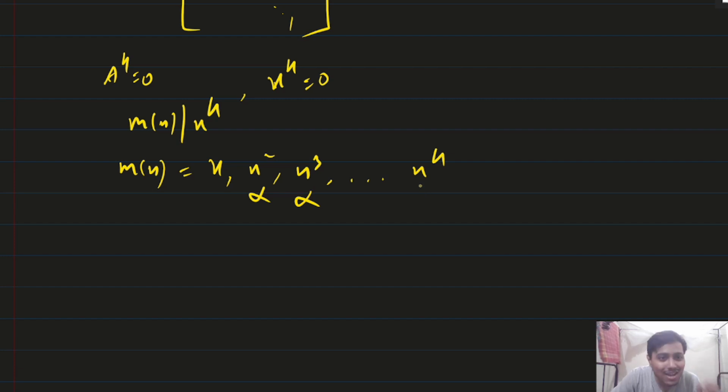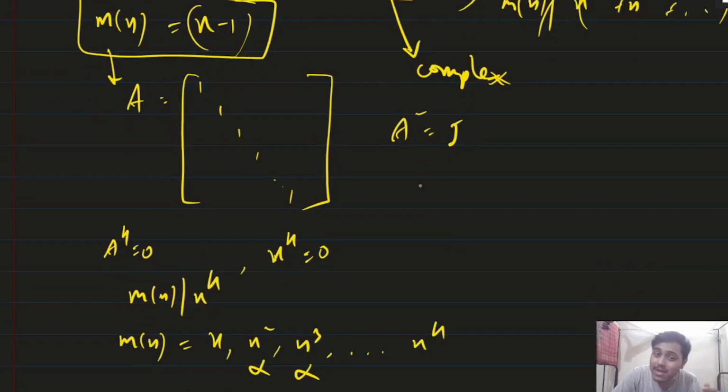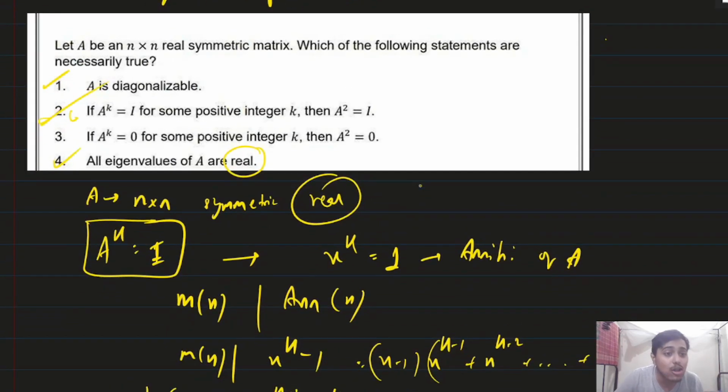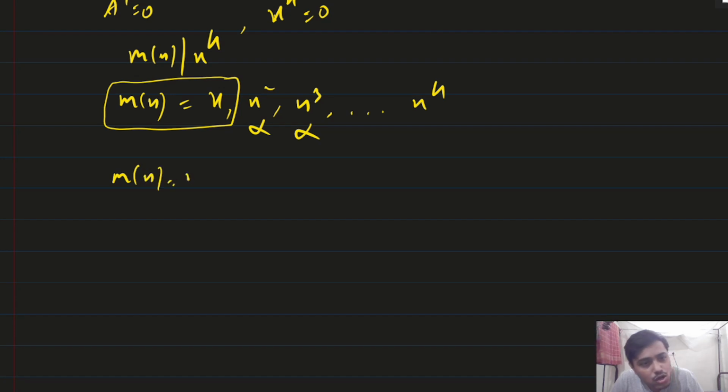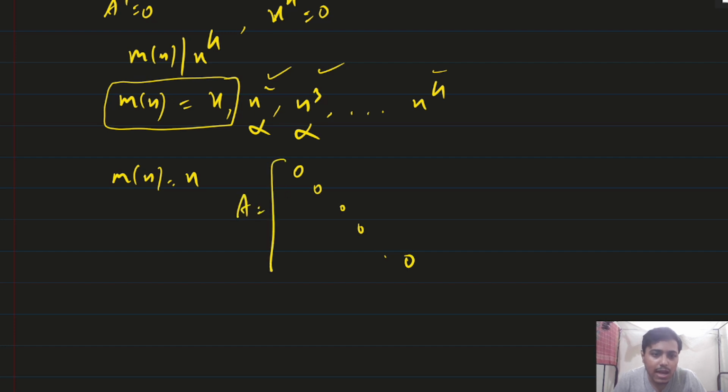It is given in the question that the matrix is a real symmetric matrix, and real symmetric matrices are always diagonalizable. And if a matrix is diagonalizable, then the minimal polynomial consists of linear factors. And what is the only possibility here? Minimal polynomial should be x. It cannot be x square, cannot be x cube, cannot be x to the power k. Okay, you understood? So if we got minimal polynomial x, what will be the corresponding matrix? It will be 0 0 0 0 0. It will be a 0 matrix, and here it will always satisfy A square equal to 0.